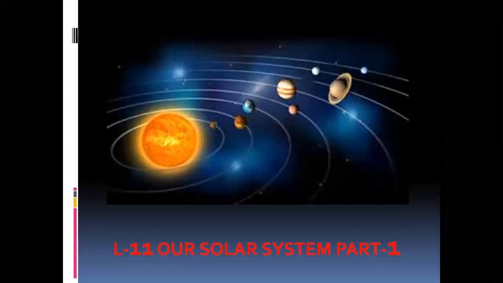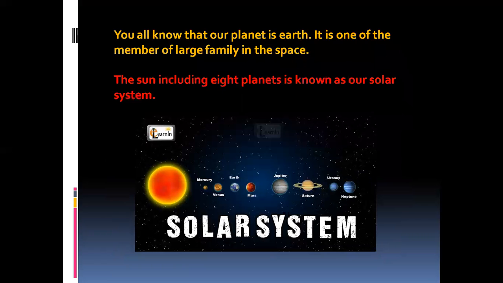Our next lesson, 11th lesson, our solar system. This is part 1. We had already completed 10th lesson. This is 11th lesson. You all know that our planet is Earth. It is one of the members of a large family in this space. The sun, including 8 planets, is known as our solar system. See, you can see the 8 planets in the picture. This is our solar system.